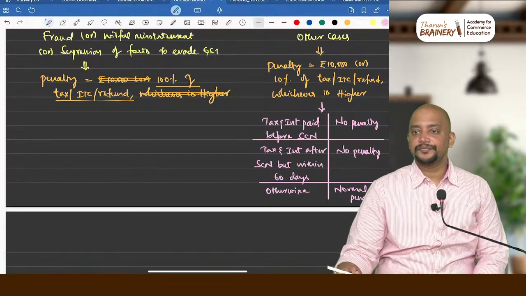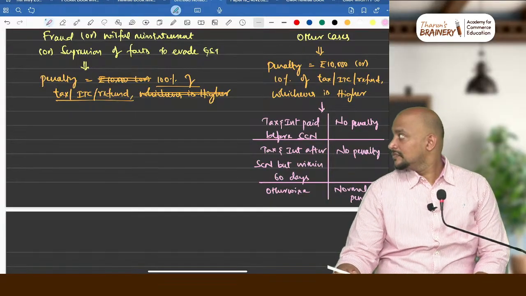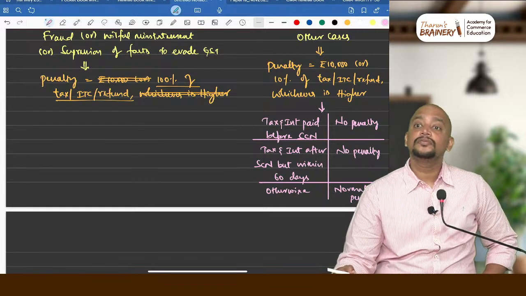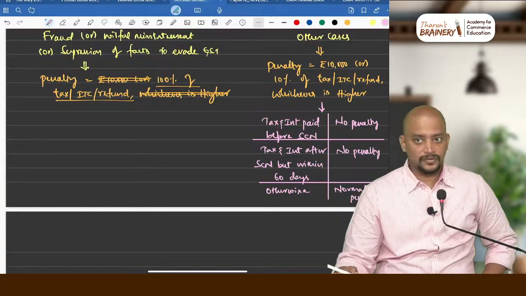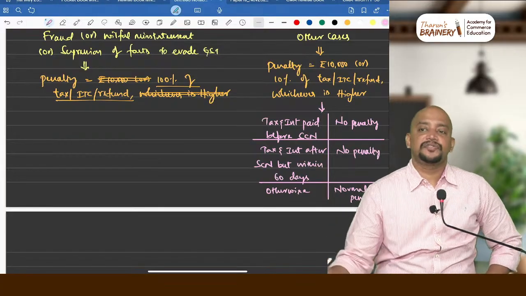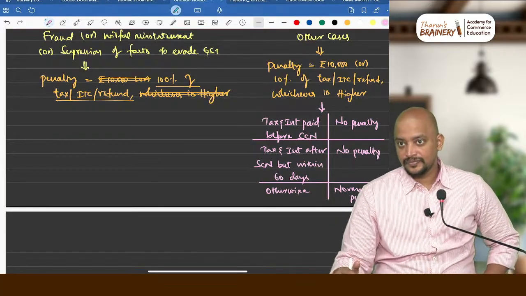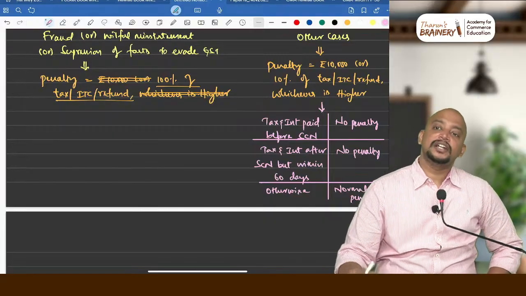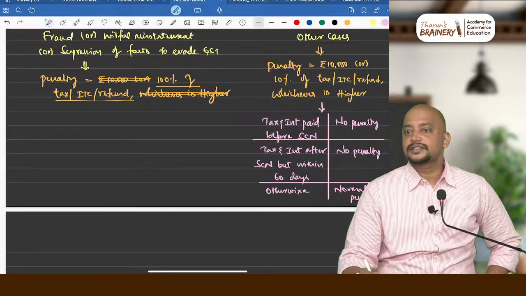Clear? Interest is different, penalty is different. For calculating interest we will not include penalty. Interest is always on tax. Interest is not on penalty.